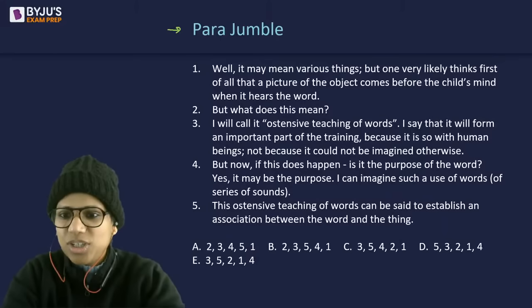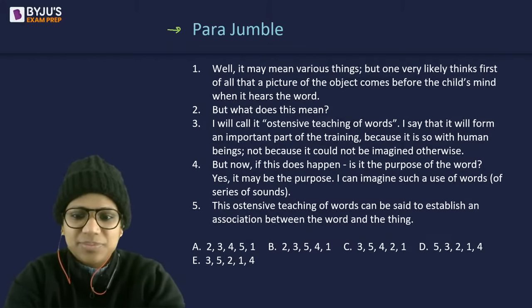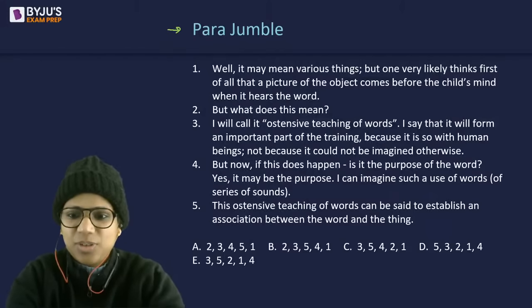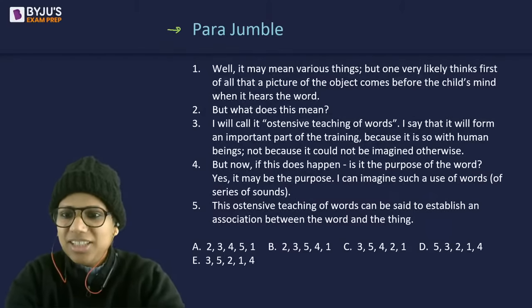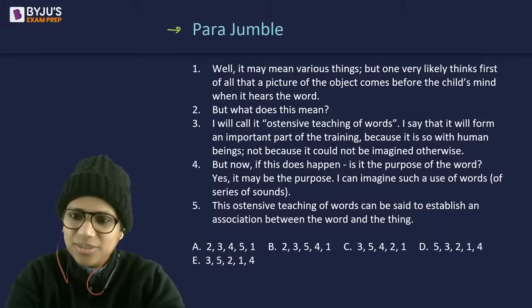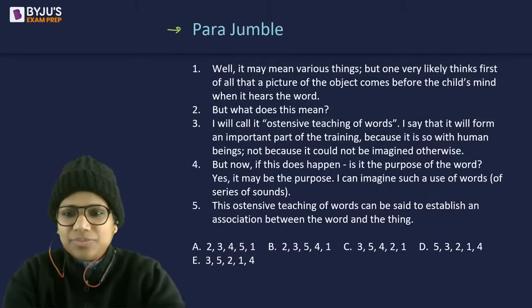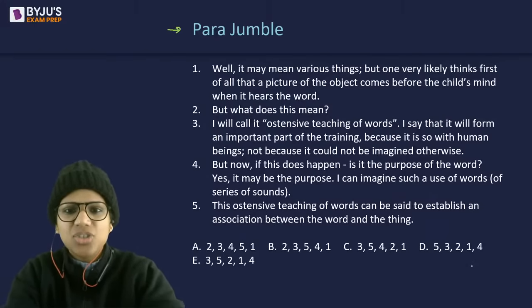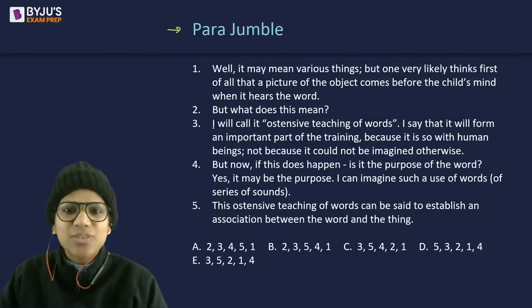Okay. So I've got E, D. So D, can it be 5, 3? Or should it be 3, 5? Those who are saying D, just pause for a moment and reflect on this.